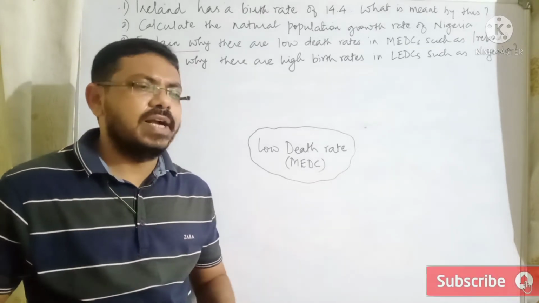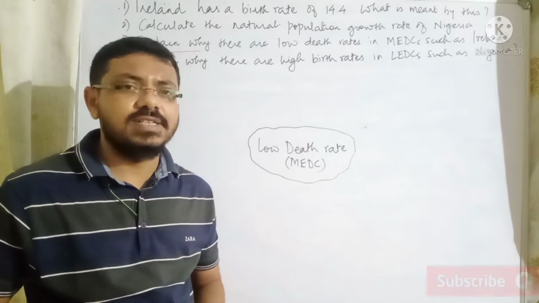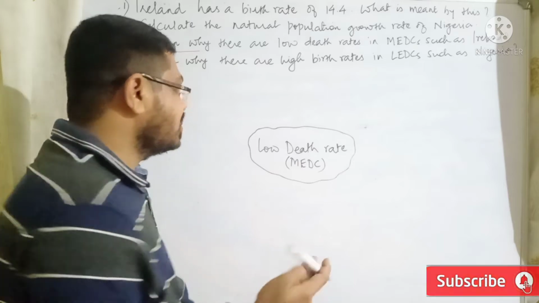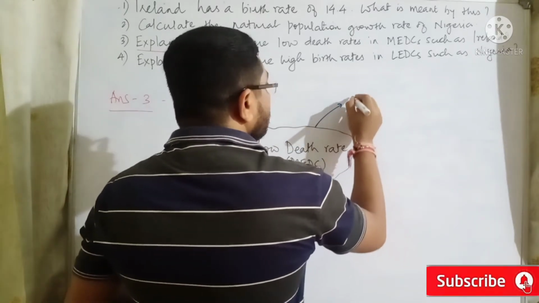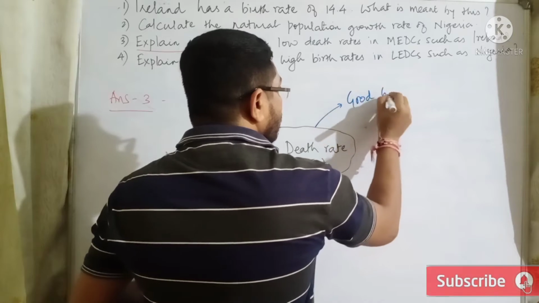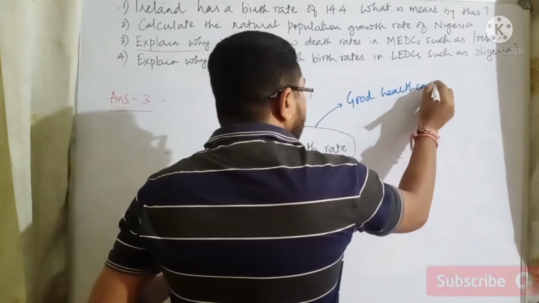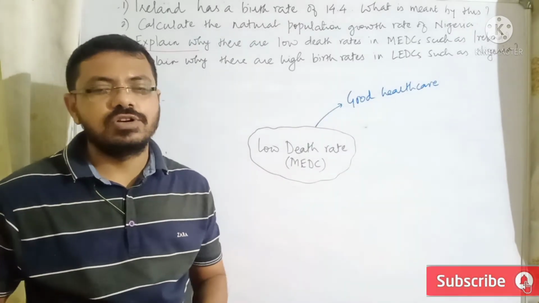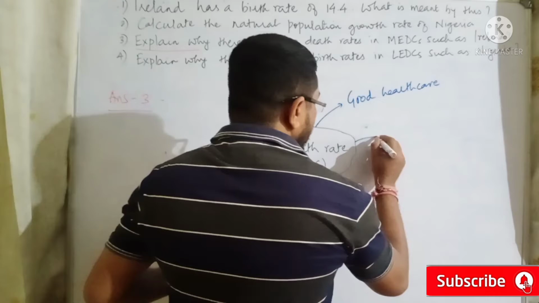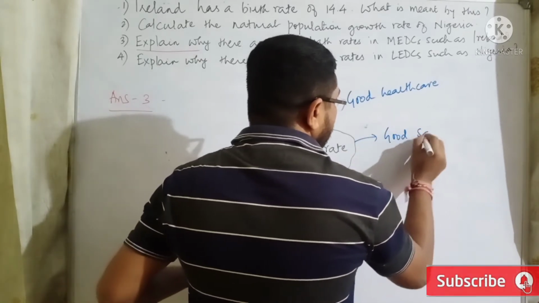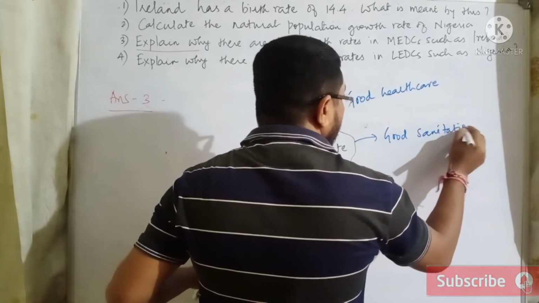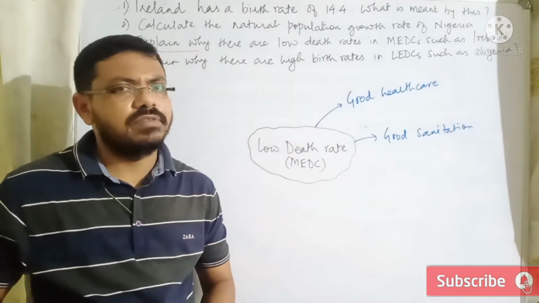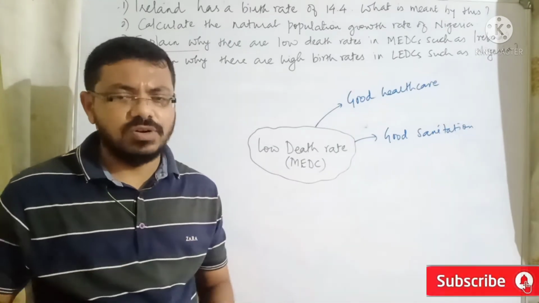Definitely it is an MEDC, so death rate is going to be low. But generally if you look at the rich countries or MEDCs, what they do to keep their death rate very low, right? So this is connected directly to the good health care. If the country has good health care, then definitely the death rate is going to be affected negatively. There is going to be low death rate. Okay. If there is good sanitation and hygiene, the level of sanitation and hygiene is good, so definitely it will also affect the death rate will remain low.